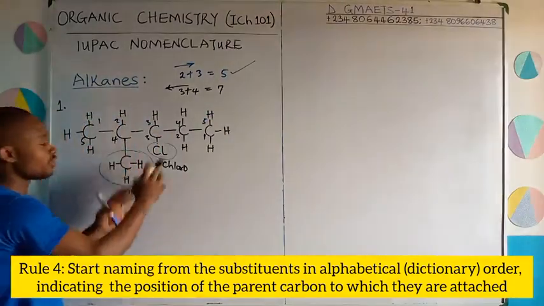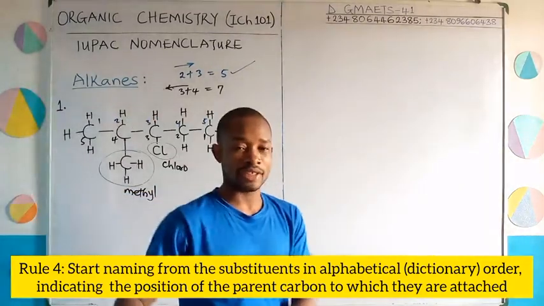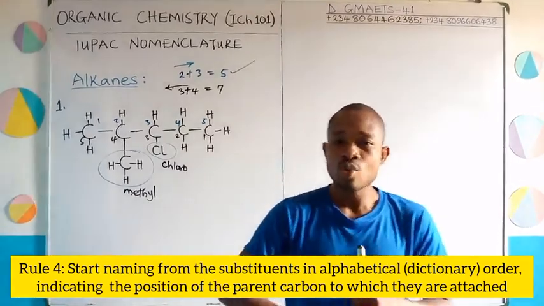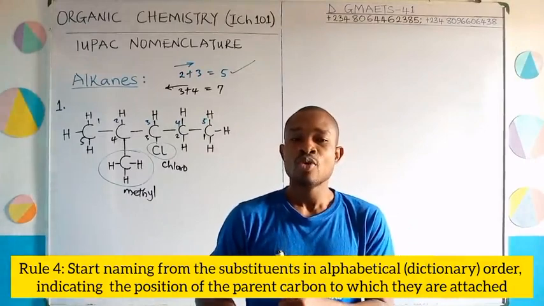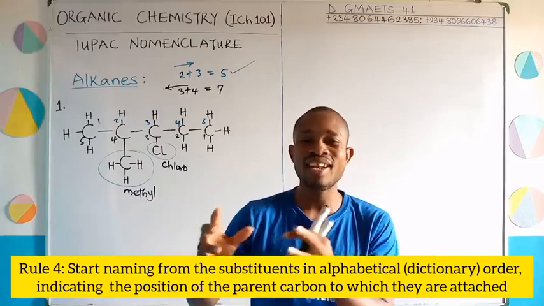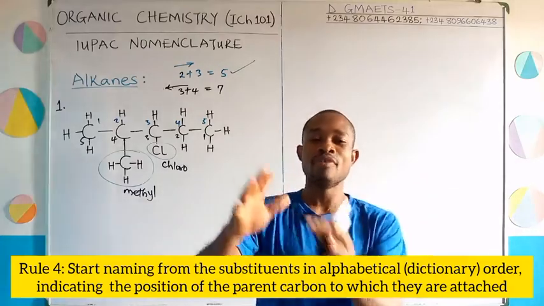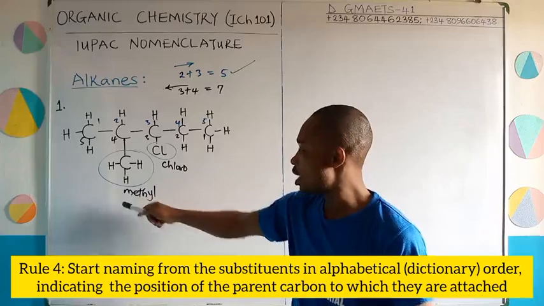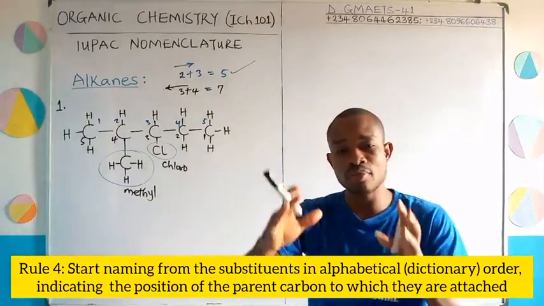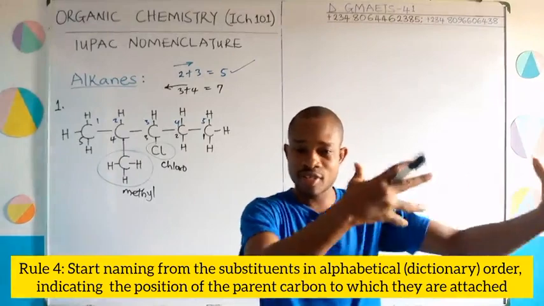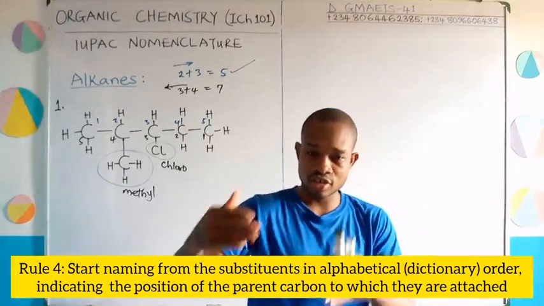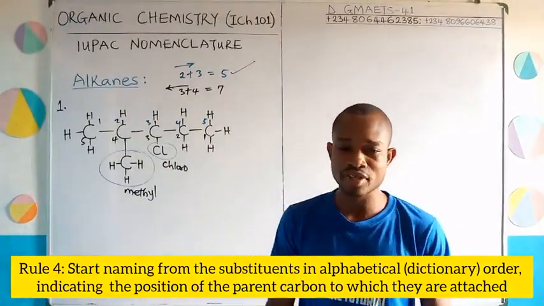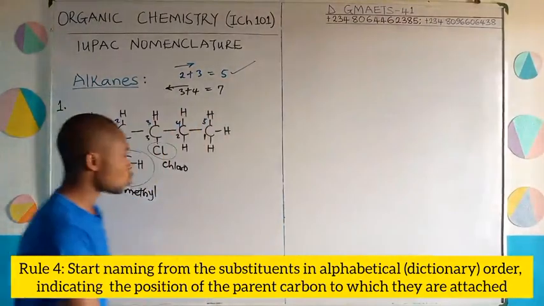Now, to give the nomenclature of this structure, the next rule set, we call this one the alphabetization rule. Start with the attachment which has the first letter. If you come to your ABCD, or maybe your dictionary arrangement, are you following, right? Methyl starts with M, chloro starts with C. Which one will you meet first if you are looking at your 26 alphabets? Or if I tell you go to the dictionary, which one will you see first in dictionary order? Chloro will come first because it starts with C. It simply means you're going to start with chloro.